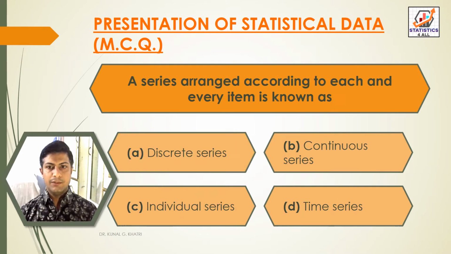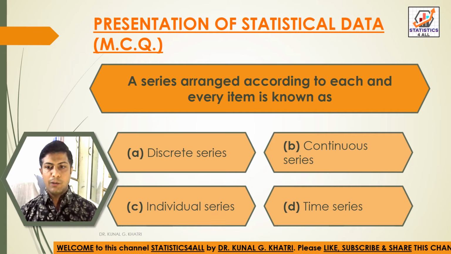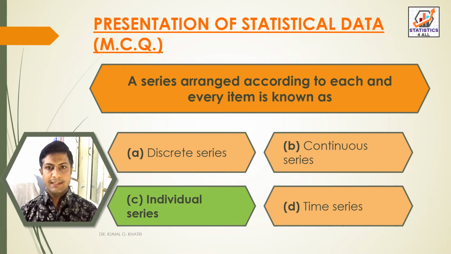Next question. A series arranged according to each and every item is known as option A, discrete series, option B, continuous series, option C, individual series, and option D, time series. So here we have answer option C, individual series. A series arranged according to each and every item is known as individual series.